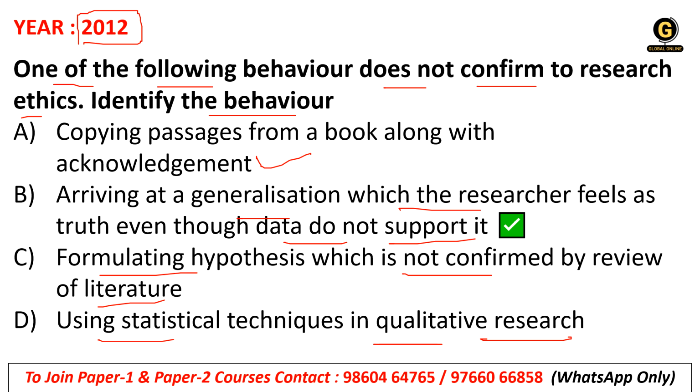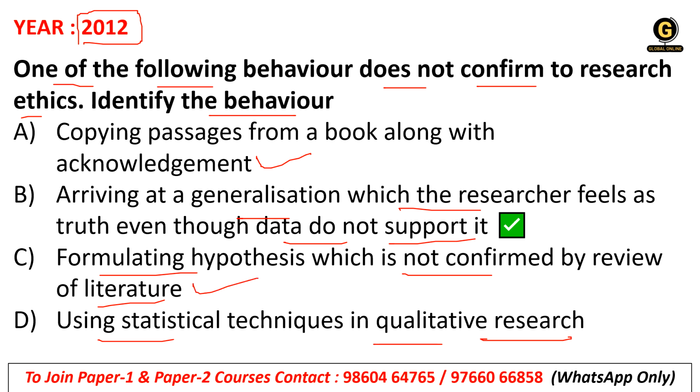Option C, formulating hypothesis which is not confirmed by the review of literature. Sometimes a researcher will generate ideas which are not connected with the previous literature, so that is also correct.